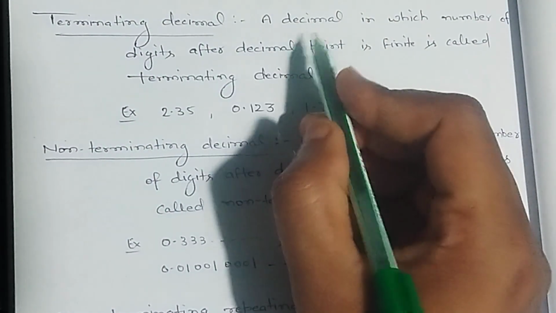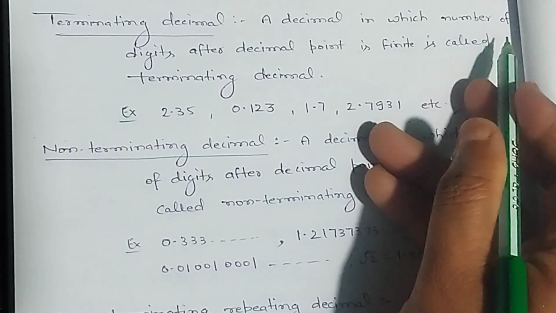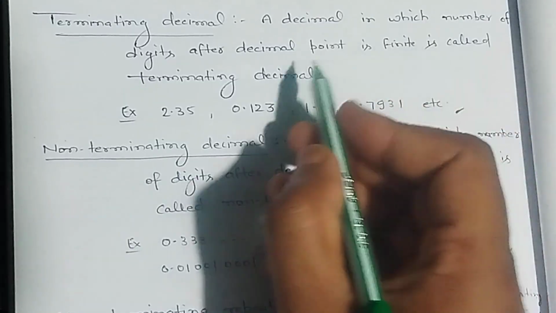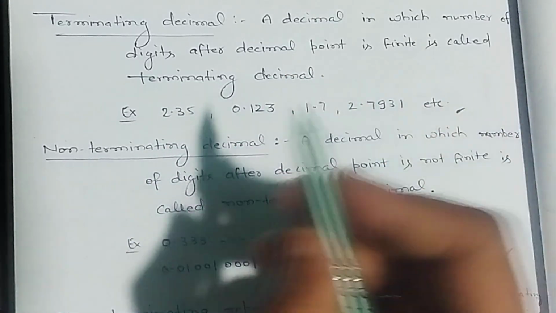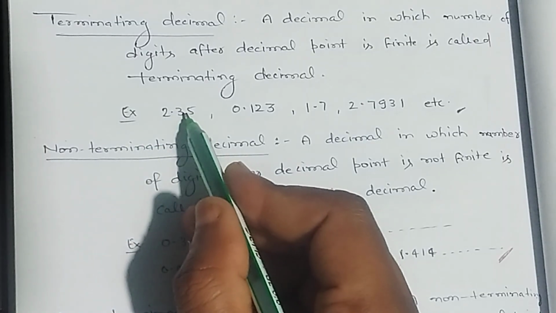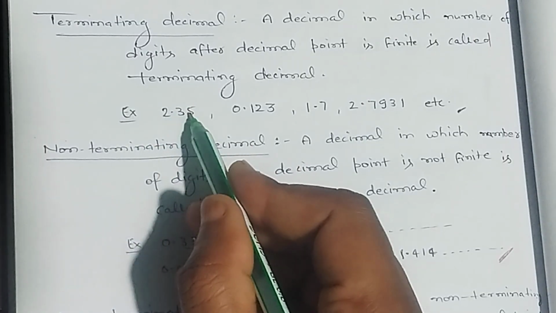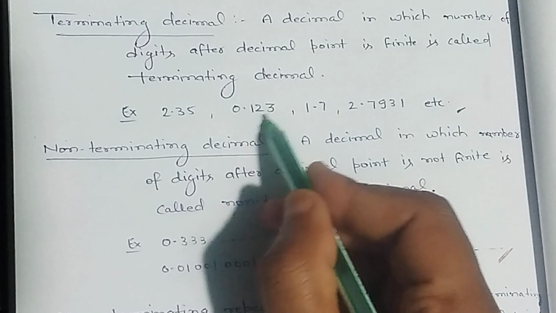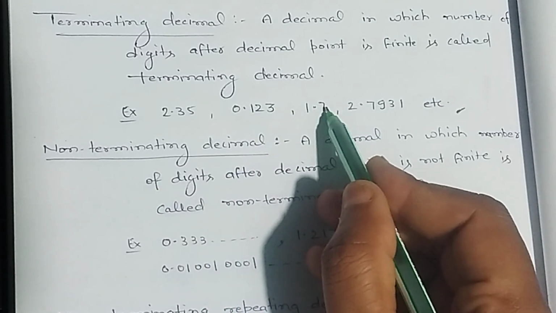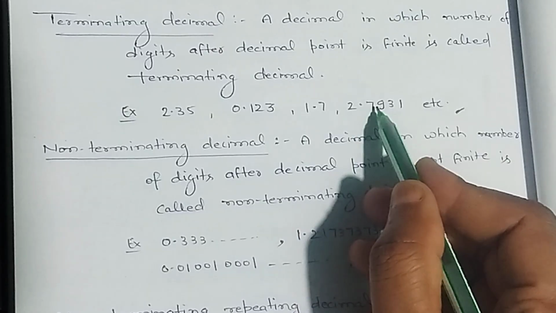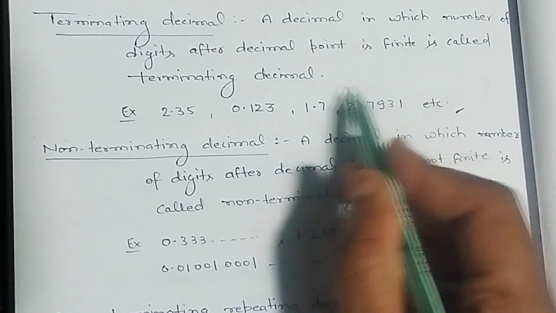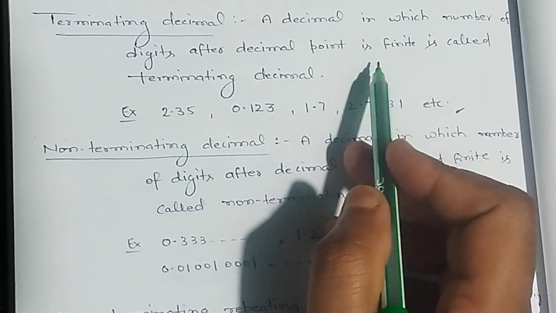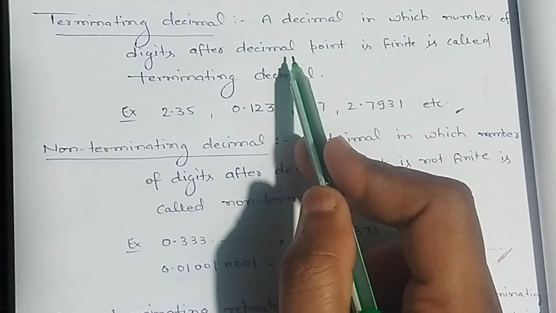Terminating decimal. A decimal in which number of digits after decimal point is finite is called terminating decimal. For example, 2.35, here number of digits after decimal point is 2, here the number of digits after decimal point is 3, here number of digits after decimal point is 1, here number of digits after decimal point is 4. All are terminating decimal. Terminating decimal is the decimal expansion of rational number.